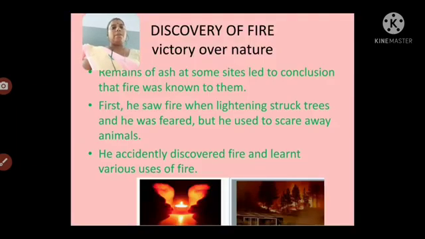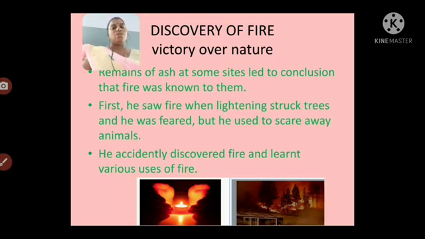Now let us see the discovery of fire. This was a victory over nature, because earlier he was afraid of fire. Then slowly he learned the use of fire. He discovered fire accidentally. He first saw it when lightning struck and the trees were burning. In the beginning he kept the fire burning continuously, because he did not know how to make fire, so he kept some person to tend it. After a few days he learnt to make fire by rubbing two rocks.